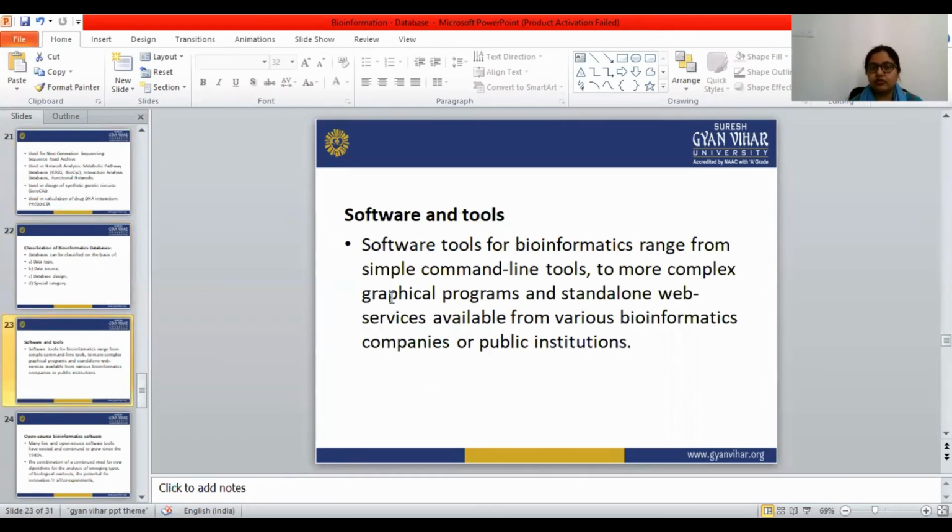Software and tools for bioinformatics range from simple command line tools to more complex graphical programs, and standalone web services available from various bioinformatics companies or public institutions.